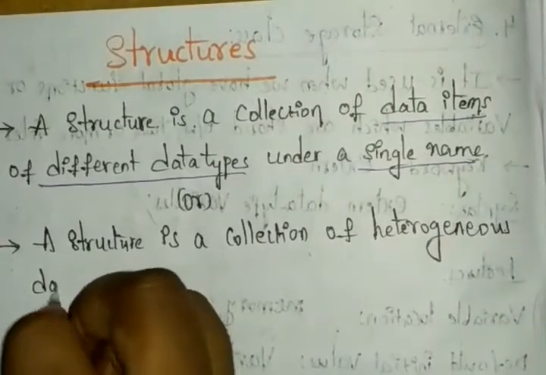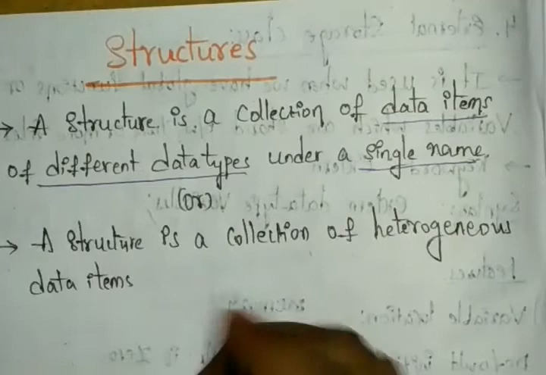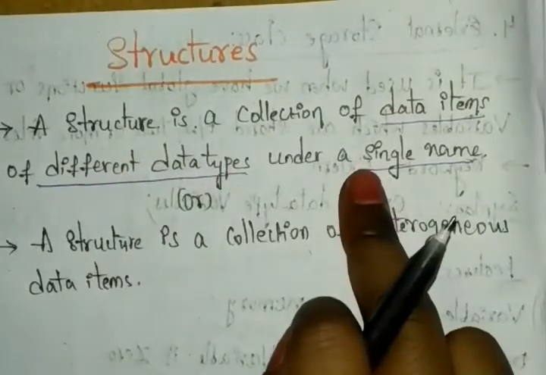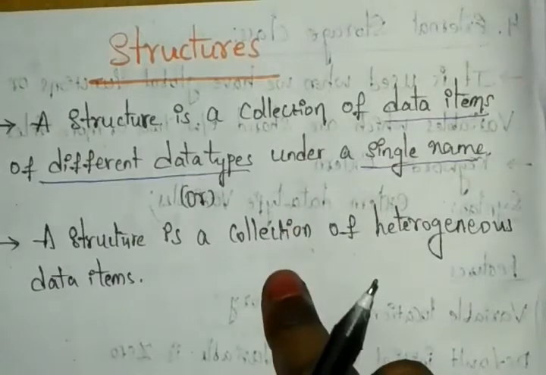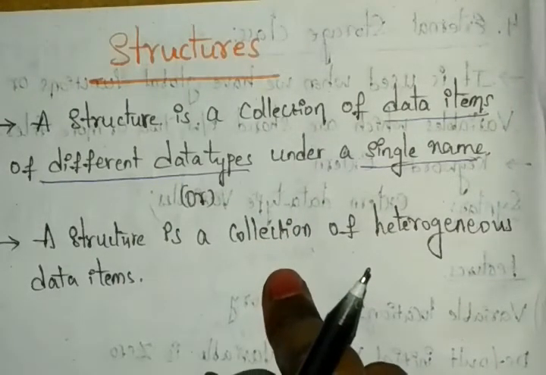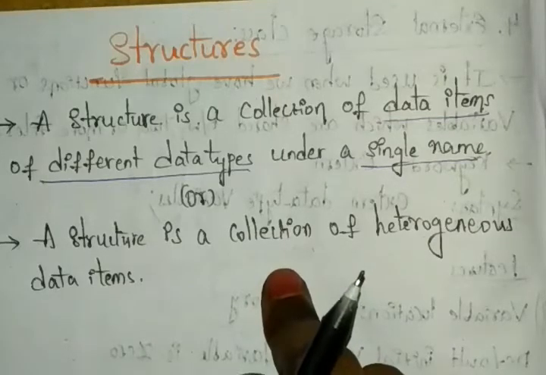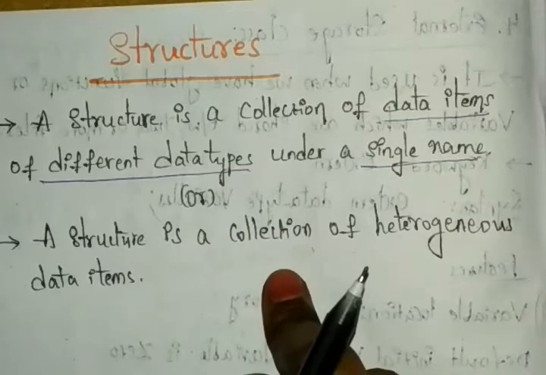This is also similar in meaning, so you can follow this definition or any other. A structure has a collection of data items, those being different data types, under a single name.